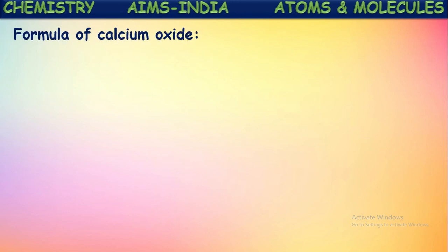See, writing the molecular formula of calcium oxide. So first what we have to write? First calcium symbol followed by oxygen symbol. Then their valencies. Valency of calcium is 2, and even for oxygen also valency is 2. Both are written. Next, common factor. The highest common factor from those two valencies should be eliminated. Or simply to say, divide the valencies with the highest common factor.